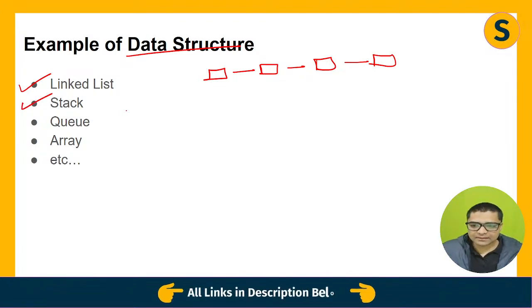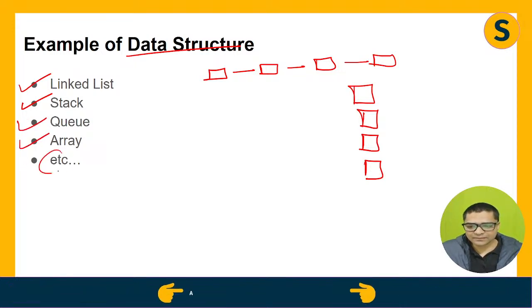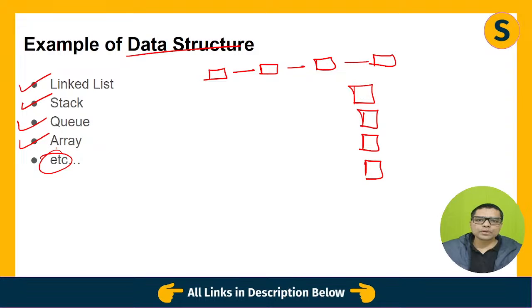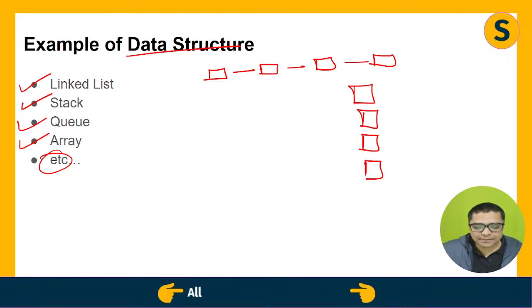Then we have a stack, one over another. We have a queue, we have an array, and obviously we have other examples as well, but I don't want to get into complication. So these are ways of storing, or I would say processing, data. A simple example is an array.